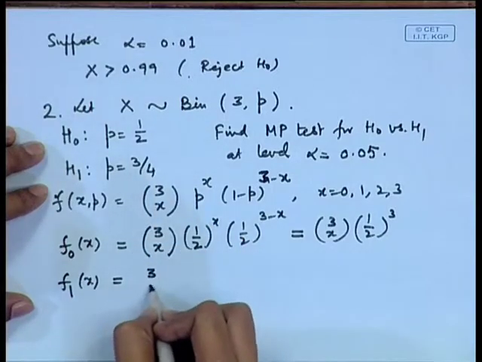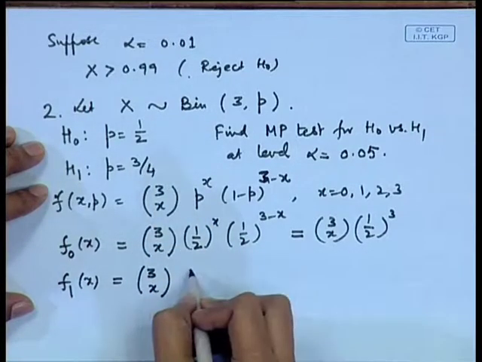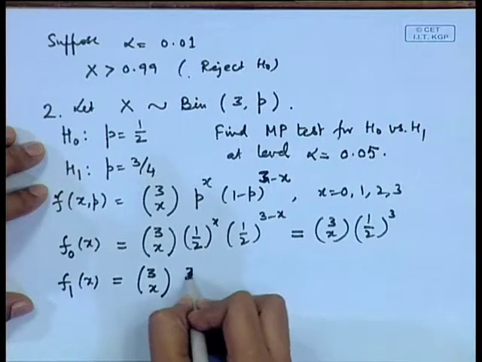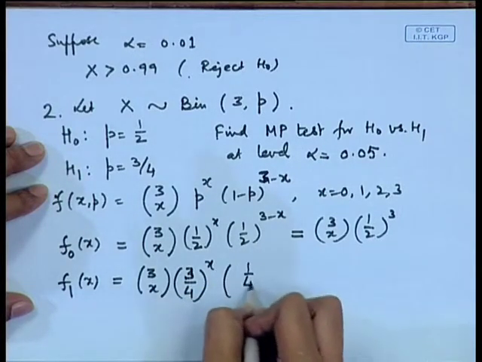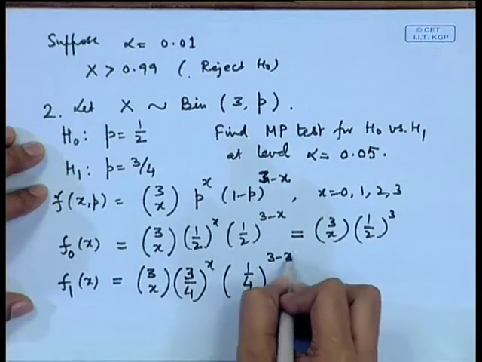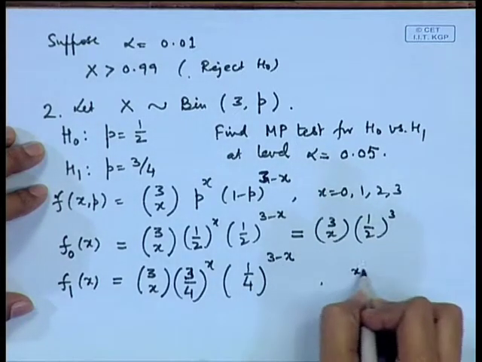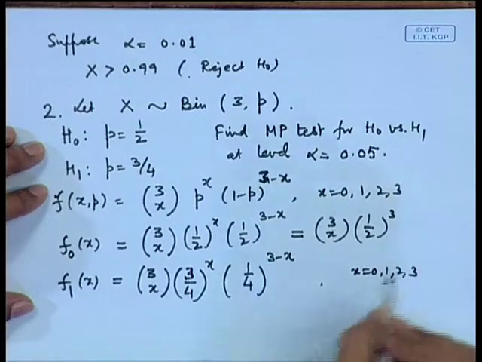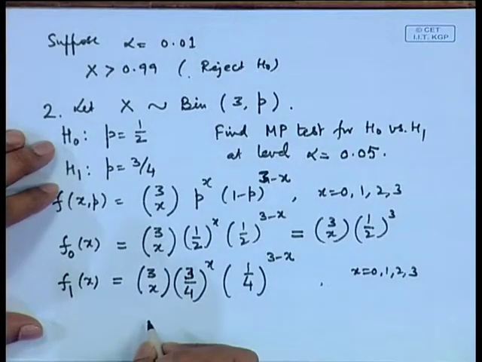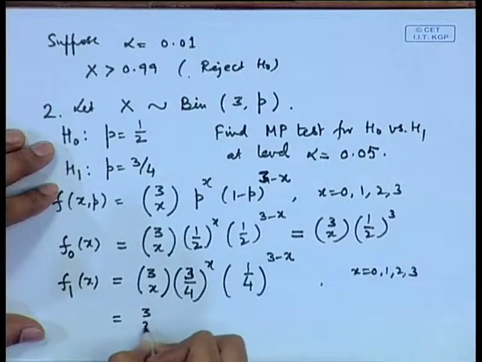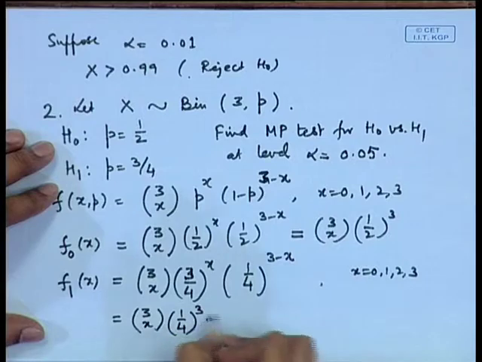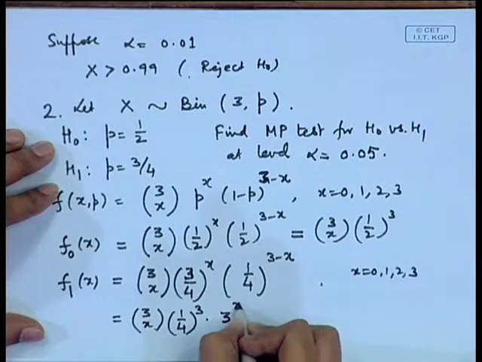So, the value is 3 c x, 3 by 4 to the power x, 1 by 4 to the power 3 minus x for x equal to 0, 1, 2, 3. Now, this can also be simplified a little bit, we can write it as 3 c x, 1 by 4 to the power 3 and 3 to the power x.